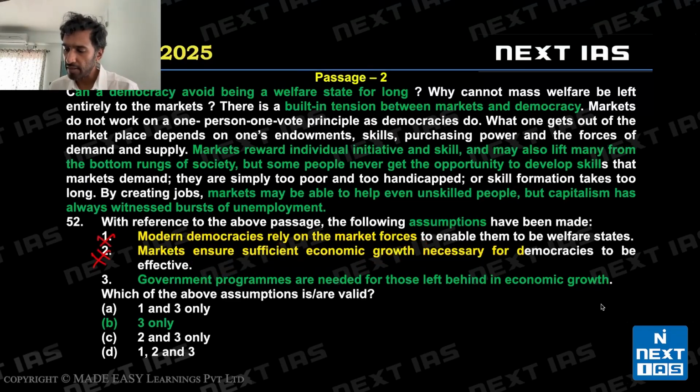Three is a valid assumption. Government programs are needed for those left behind in economic growth. A democracy cannot avoid being a welfare state. At some stage, the democracy has to take over and act as a welfare state. If I said are not needed, this part of the passage would have been invalidated, right? So statement 3 is valid. B is the right answer.